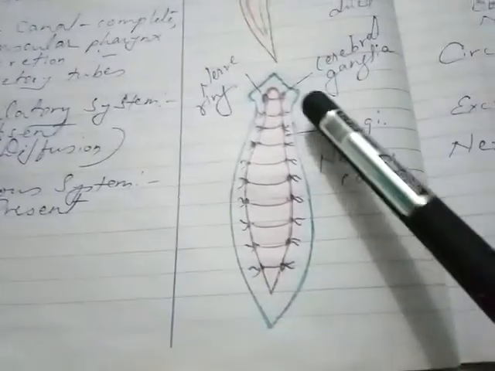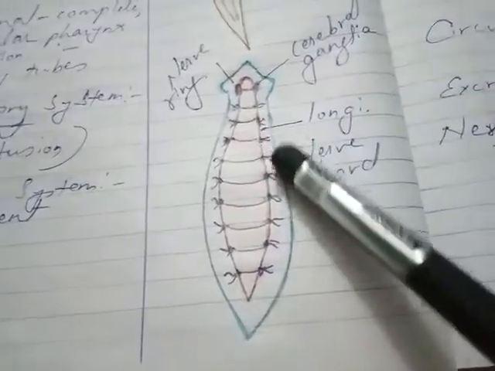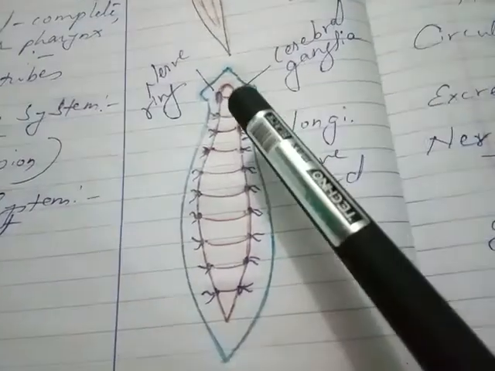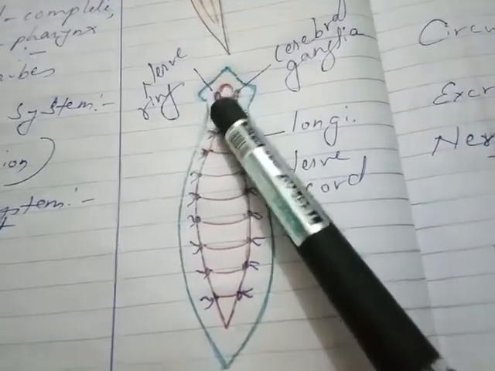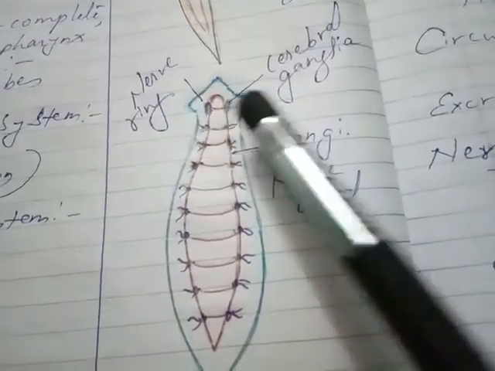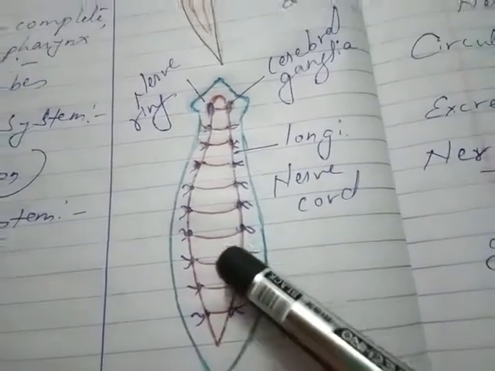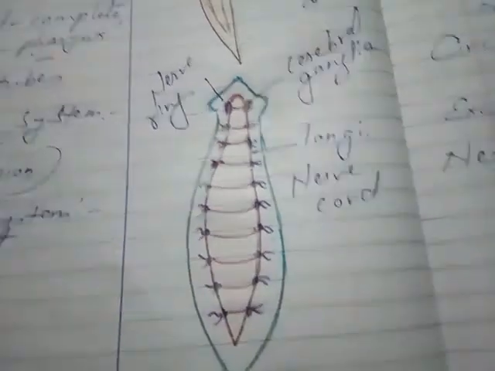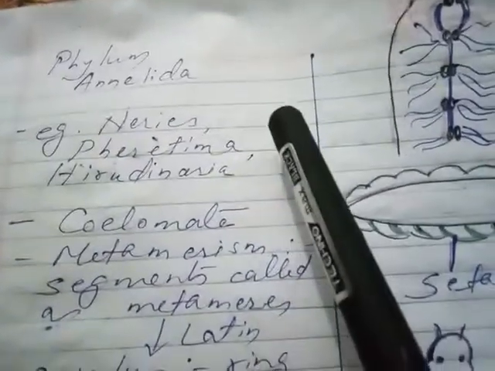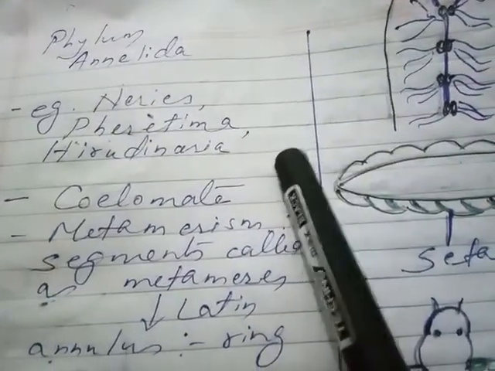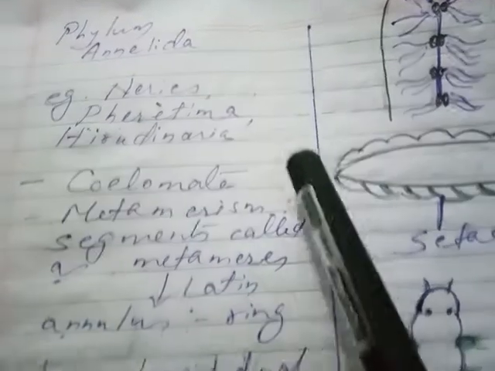So the nervous system is present, having the nerve cord, and a nerve ring is present in the head having cerebral ganglia. So from this phylum, that is Aschelminthes, the nervous system is present. Then phylum Annelida. Examples are Nereis, Pheretima, Hirudinaria, that is leech, and Pheretima, that is earthworm.